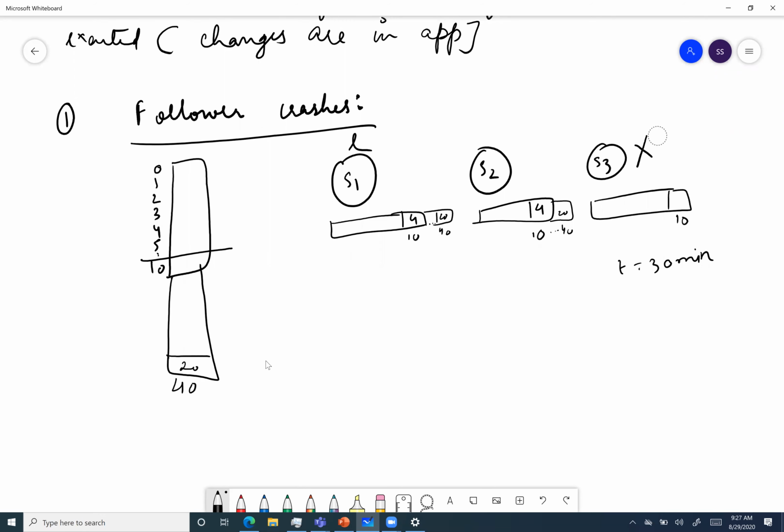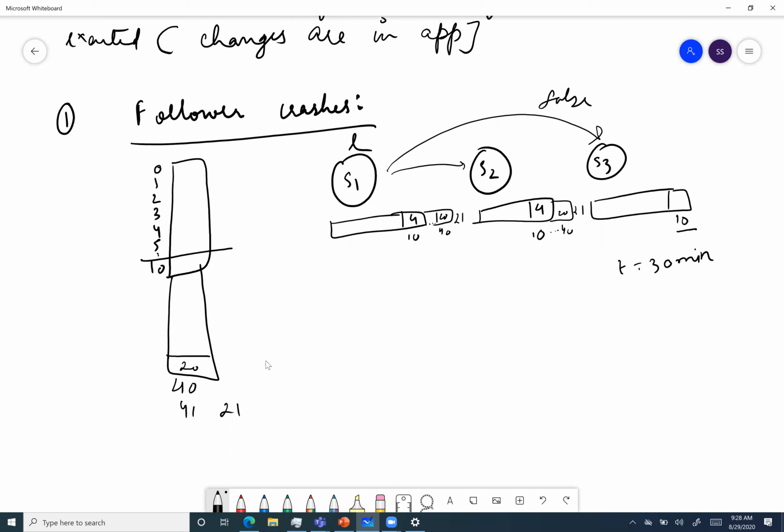So now my S3 is up, and when S1 sends a request to S2 and S3, S2 will say okay for the 41st index, put 21, and it will put 21. S3 will be like, how can I put it? I don't have that index because I am on 10. So S3 cannot tell what it is at, but it will just respond false, that something is wrong with me, do something about it.